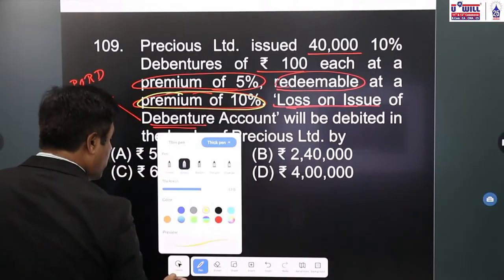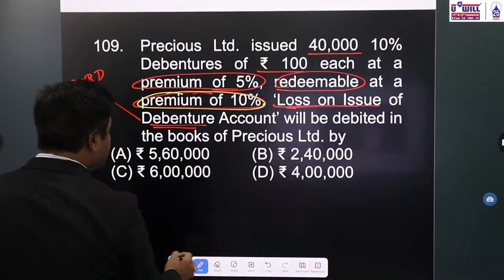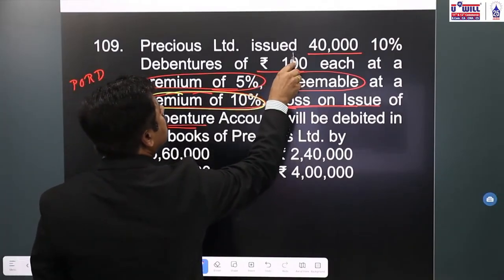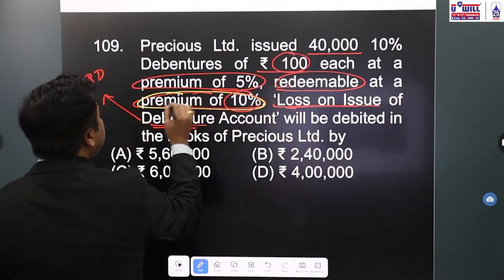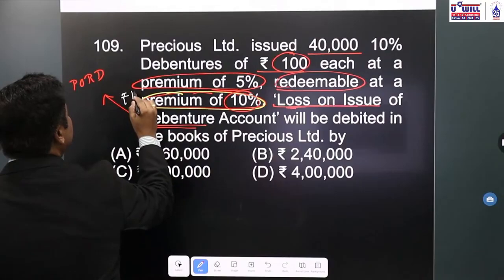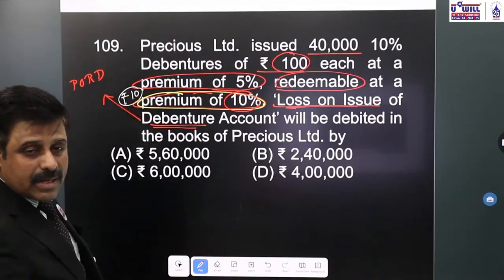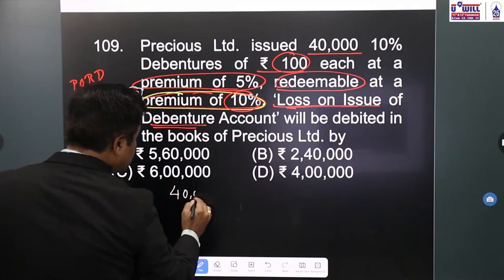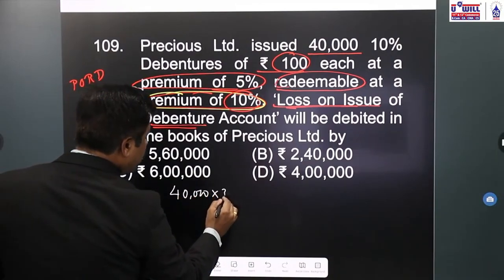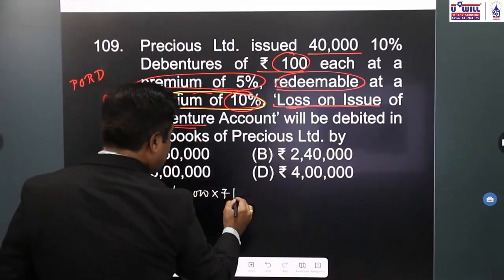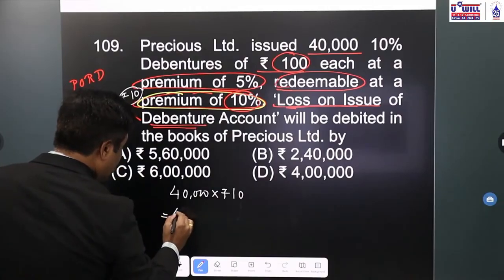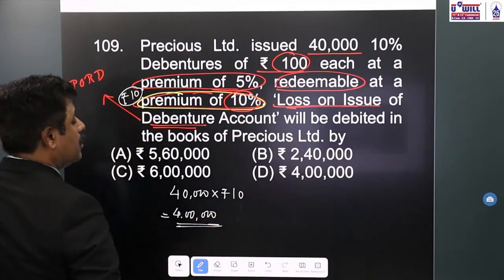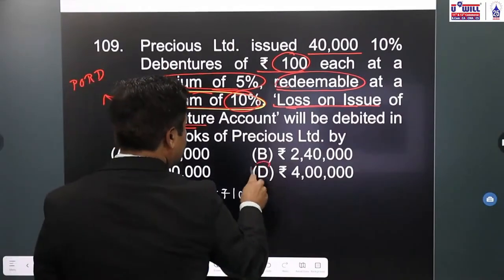10%. Okay, what is the amount of premium on redemption? 10%. How will you find that? On 100, 10% premium will be 10 rupees. Here itself we can do it. 40,000 debentures into rupees 10 is the premium. So what will be the amount of loss? 4 lakhs. Okay, that will be option D.